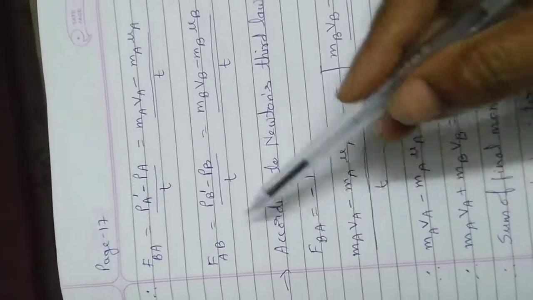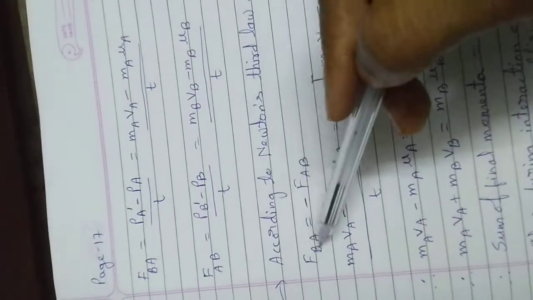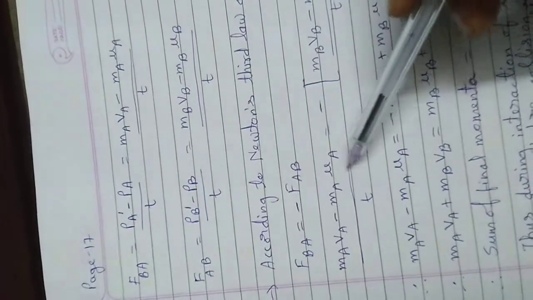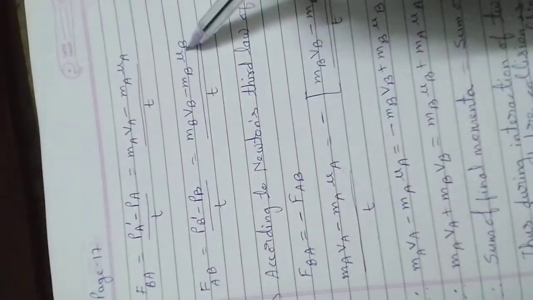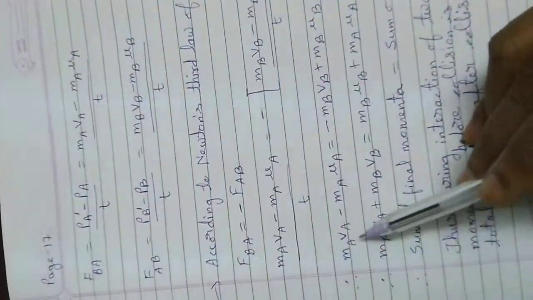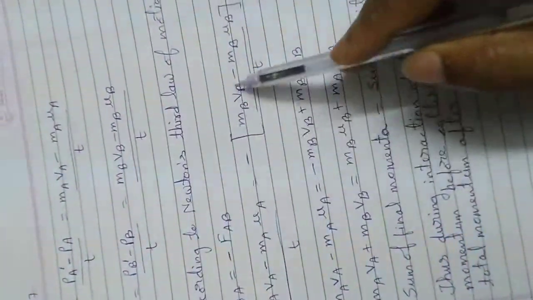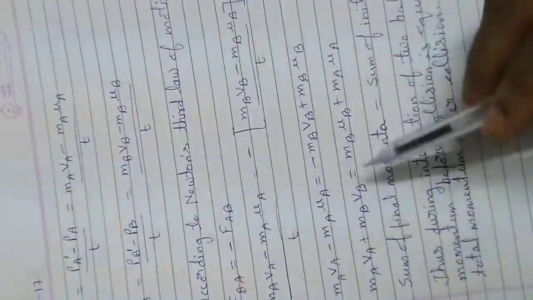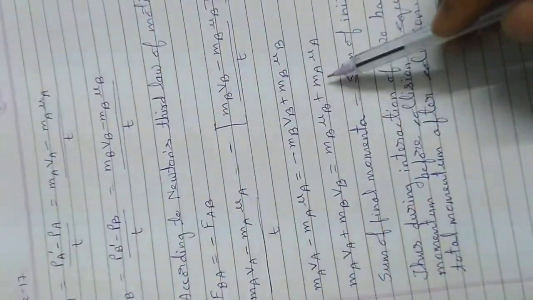So place the value of FBA from this equation. Instead of FBA, we write (MAVA minus MAUA) upon T is equal to minus, placing the value of FAB, (MBVB minus MBUB) upon T. Now open the bracket, T and T will get cancelled. So MAVA minus MAUA is equal to minus MBVB plus MBUB. So we get MAVA plus MBVB is equal to MBUB plus MAUA.